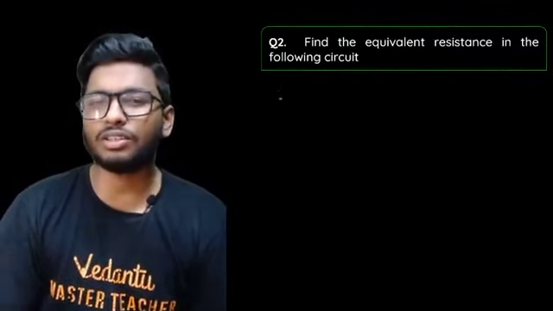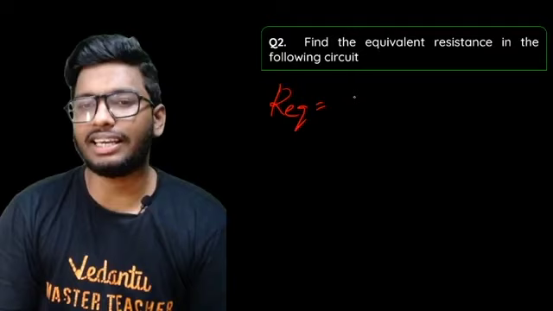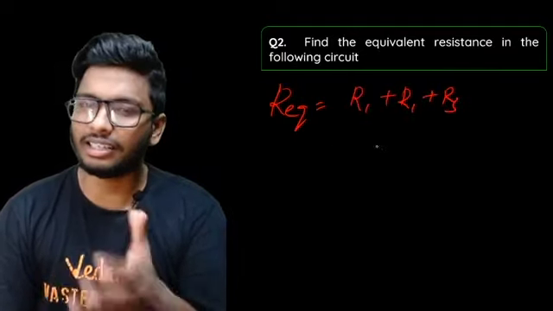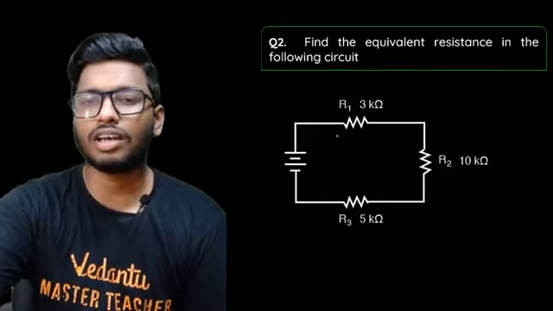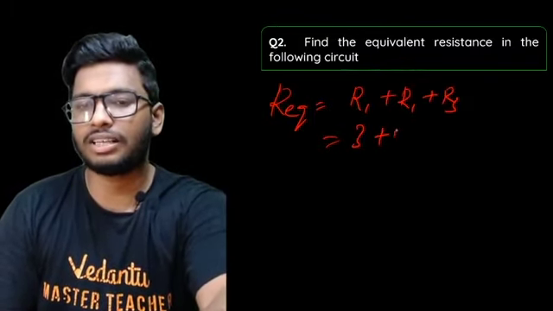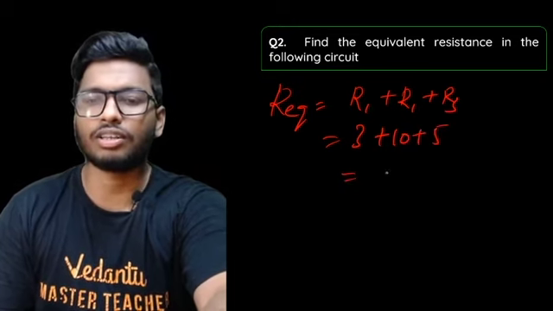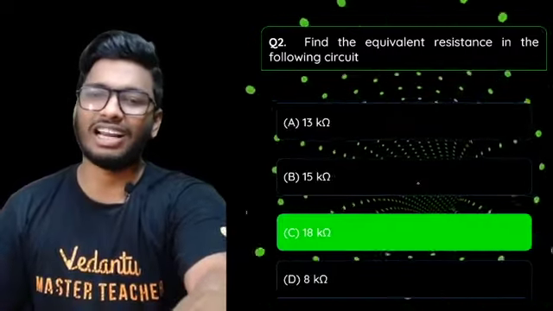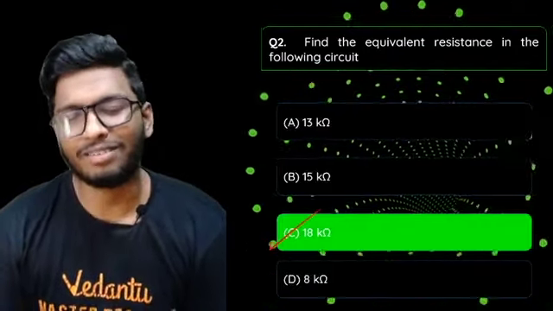What is the equivalent resistance? It's a straightforward question. So R equivalent is basically equal to R1 plus R2 plus R3 because they're all connected in series. So R1 was how much? It was 3, 10, and 5. So it is 3 plus 10 plus 5. So that gives me around 18 kilo ohms. So that'll be the answer, guys. Very simple. The right answer is option number C, which is 18 kilo ohms.